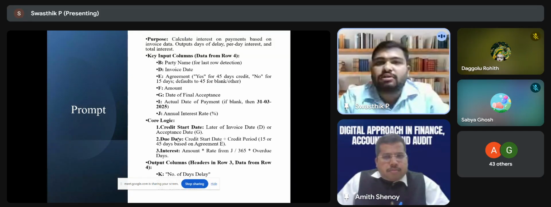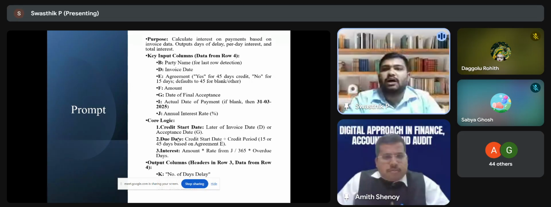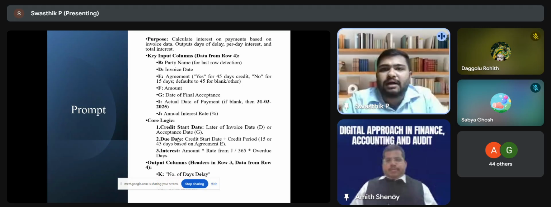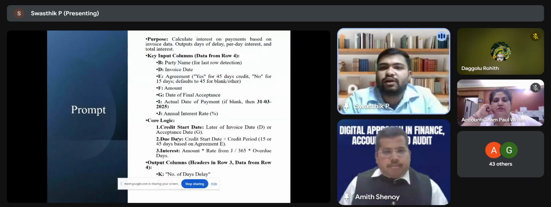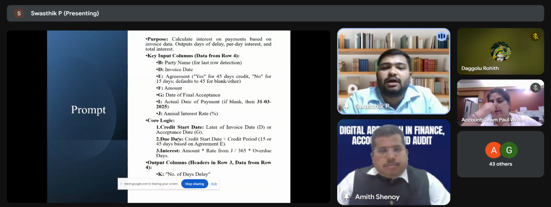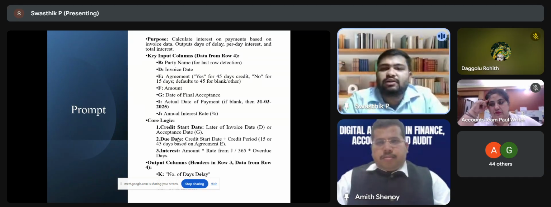I have given the prompt: calculate the interest on payment based on the invoice data. I want the output based on days of delay, per day interest, and the total interest to be charged. For that, the input sheet column A includes the party name, invoice date, agreement. If yes, then it is 45 days credit. If there is no specific agreement, then no, which says only 15 credit days. F includes the principal amount which is outstanding based on invoices, and G says the date of final acceptance.